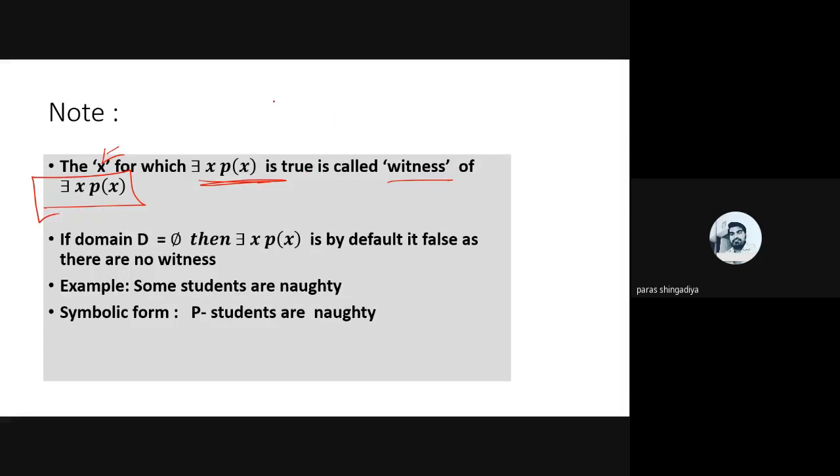For example, if I consider P(x) as x square minus 1 equal to 0, that is my P(x) function here, and I consider two domains: the first one is D equal to 1, 2 and 3, and the second one is D equal to 2, 3 or 5.